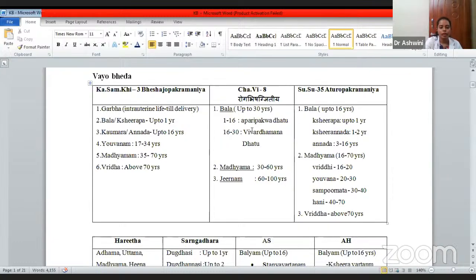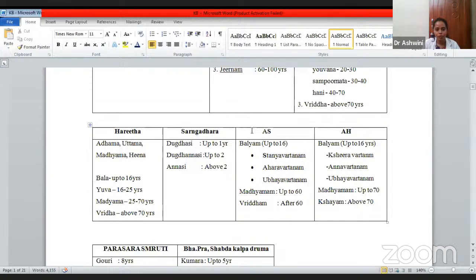Then Harita has told in the same way: Bala, Yavana, Madhyama, Vriddha, but for that also he has given the terms Adhama, Uttama, Madhyama and Hina. Adhama he has told for Bala up to 16 years. Why Adhama? We all know Aparipakva Dhatu will be there, meaning all the Sapta Dhatu will not be completely formed. That is why he has quoted Adhama. Uttama is Yavana, where all the Dhatus will be in Pakvavastha and at the optimum. Madhyama is 25 to 70. Hina is for the Vriddha, above 70 years.